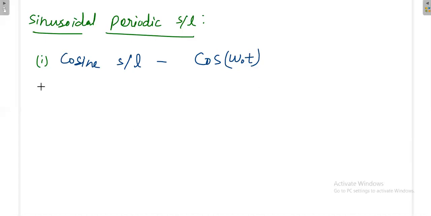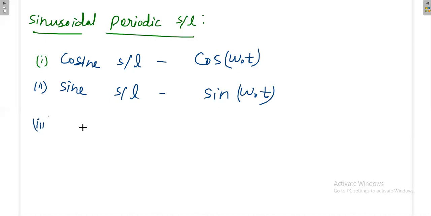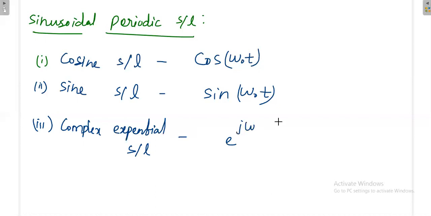If it is a sine signal, it is sine omega naught t. Otherwise, instead of writing sine and cos, we can also write in terms of a complex exponential signal, that is e power j omega naught t.